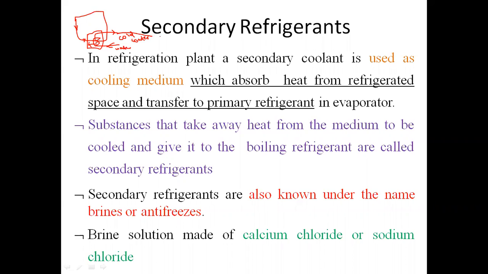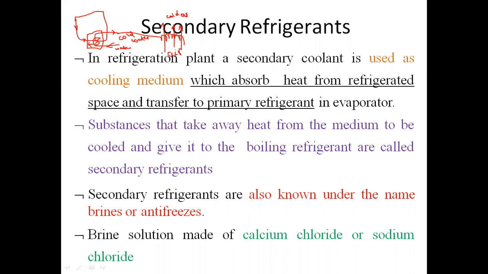Now whatever this cold water or chilled water is there, if I pass the air over that chilled water, that means if I use that water as a secondary refrigerant in case of an air conditioning plant. So here if I pass the air over that chilled water, then what will happen? That chilled water will absorb the heat from the air. And because of the same, I will get the cold air.